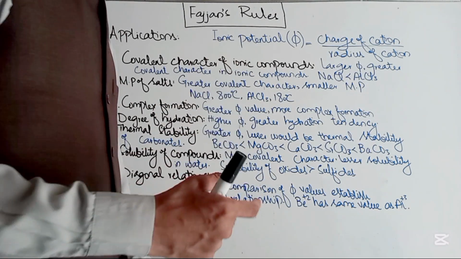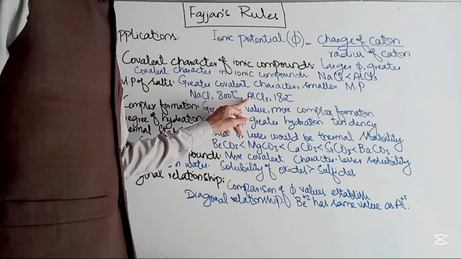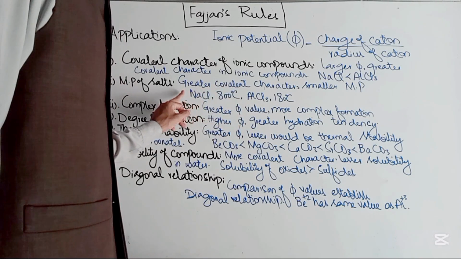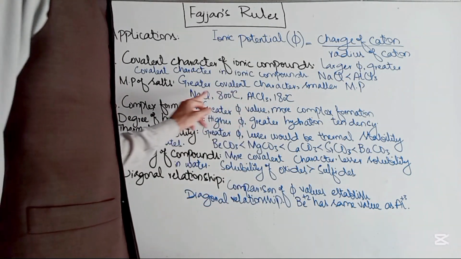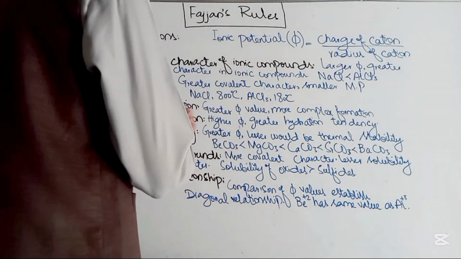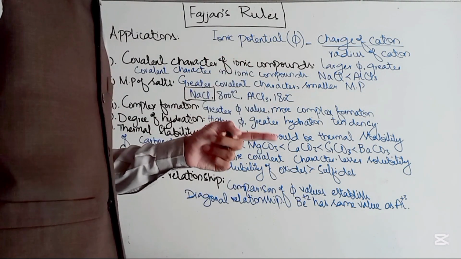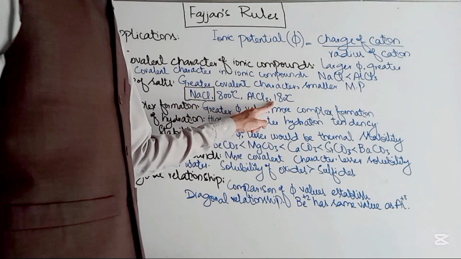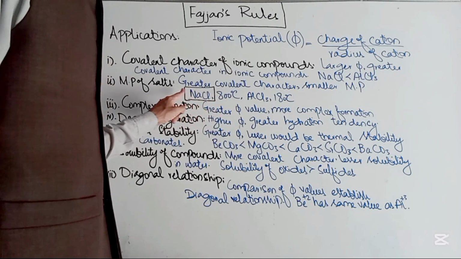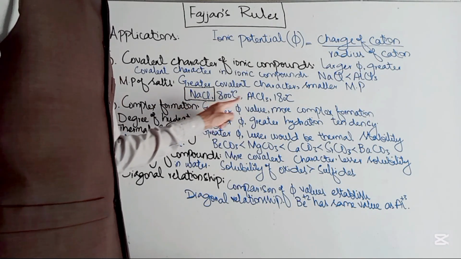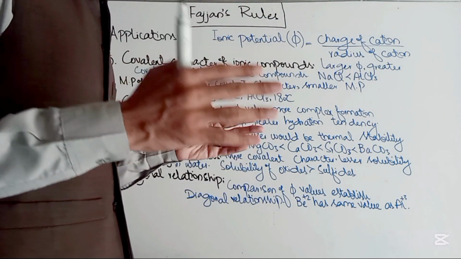Can we predict which of these salts would have the greater melting point? Aluminium ion is in the plus 3 state, so here the phi value would be greater as compared to that of sodium. So this salt would have more covalent character as compared to sodium chloride. If sodium chloride has a smaller covalent character, it has a larger ionic character. So its melting point would be higher as compared to that of aluminium chloride, and that is evident from the literature value. The melting point of sodium chloride is 800, whereas the melting point of aluminium chloride is 180. So there is a marked difference between the melting points of both these salts.